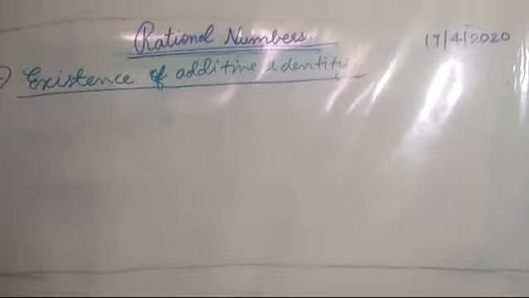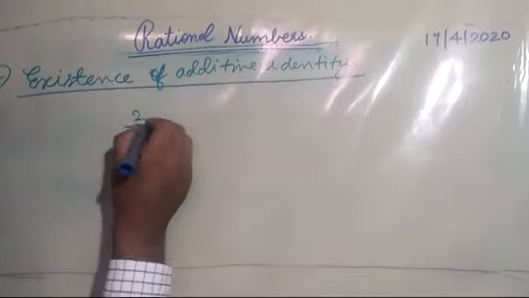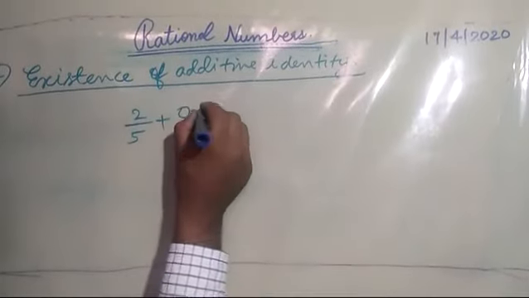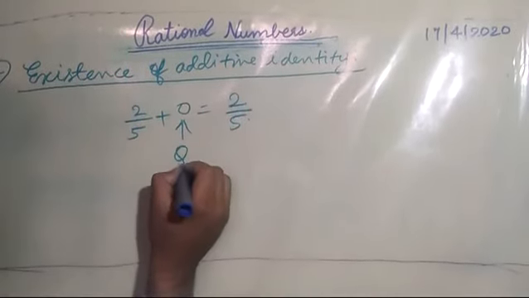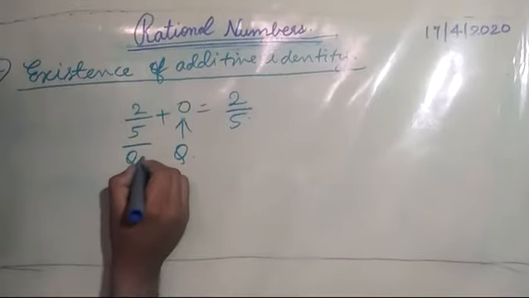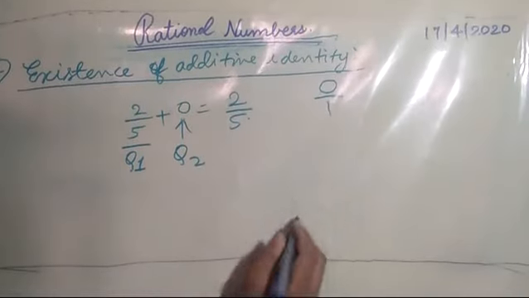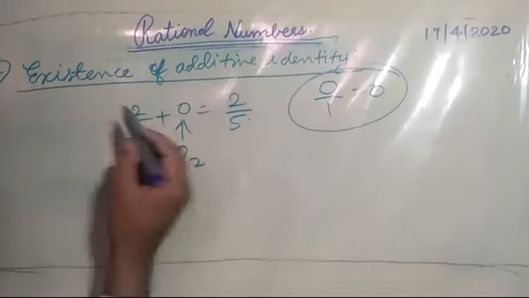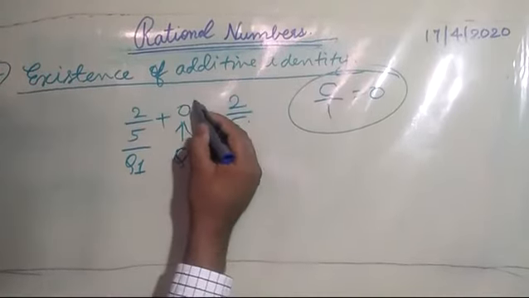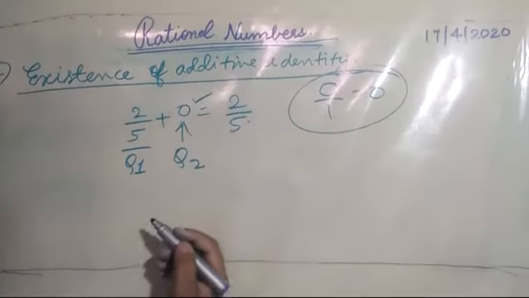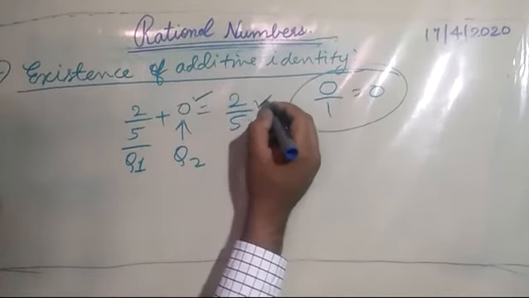Now we will see the existence of additive identity. If I have a number like 2 by 5 and add 0 to it, we get 2 by 5 again. 0 is a rational number, right? 2 by 5 is again a rational number. Let us take q1 and q2. 0 is also a rational number because it can be written in the form 0 by 1, which is equal to 0. So the existence of additive identity means that any number added to 0 gives the number itself. Like 2 by 5 plus 0 is always equal to 2 by 5.